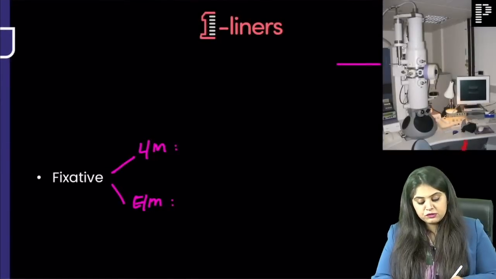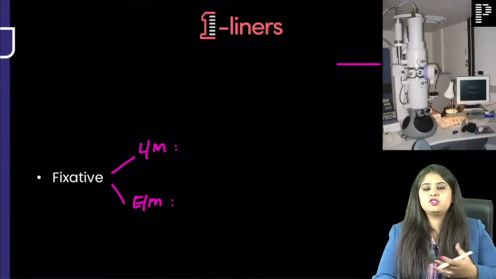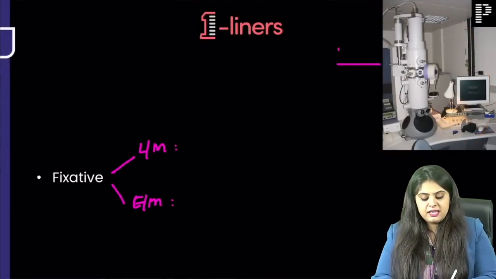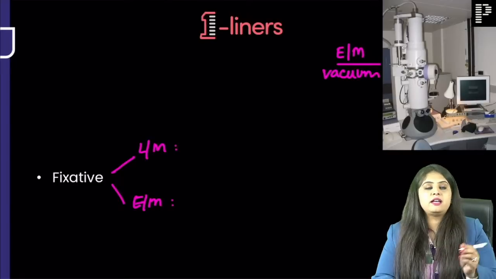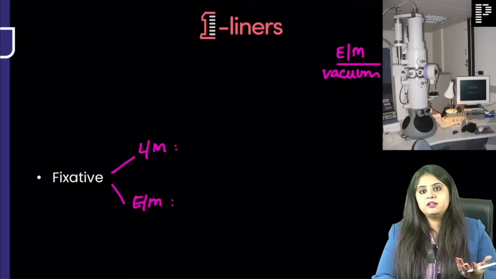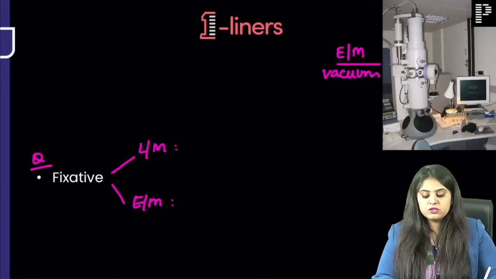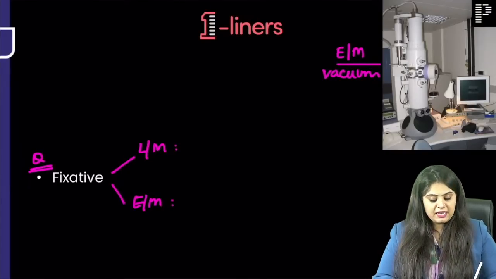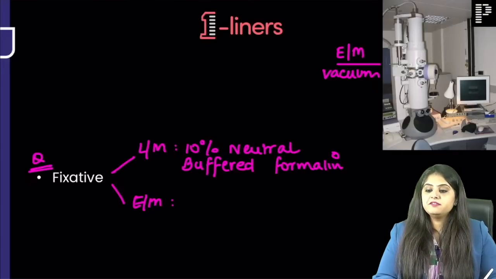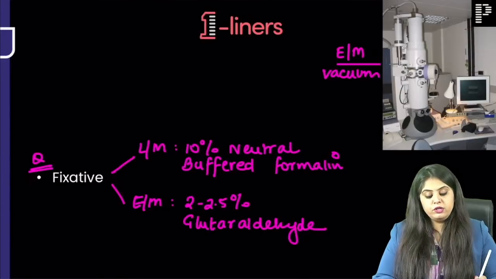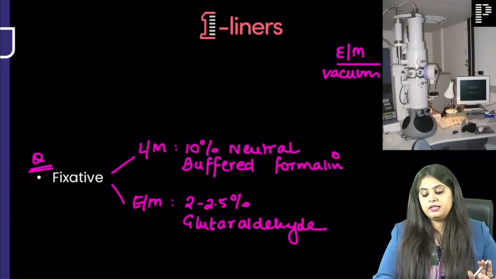What is the next microscope that we have? The microscope that looks like a spaceship, enclosed from everywhere. That is an electron microscope. The reason being that you have to keep it in vacuum. Electrons can't travel in air. Electrons have to be kept in vacuum. That is done. But they will ask you a question for fixative. Fixative for light microscope is 10% NBF, that is neutral buffered formalin, and fixative for electron microscope is going to be 2 to 2.5% glutaraldehyde.